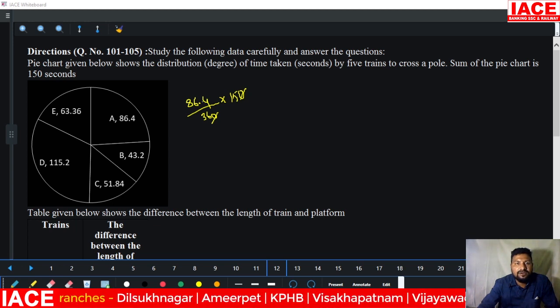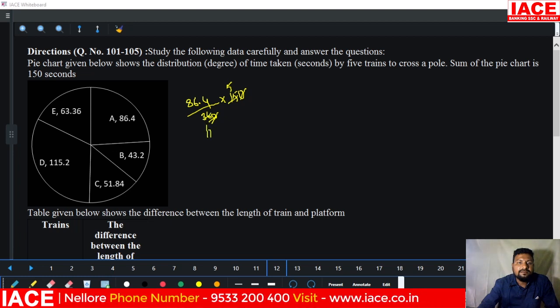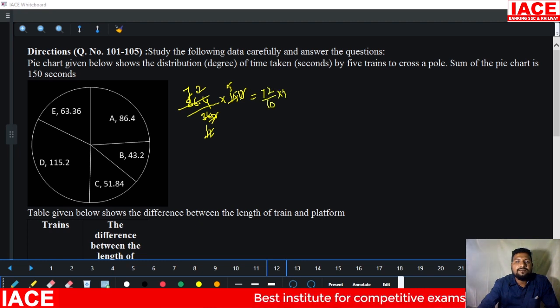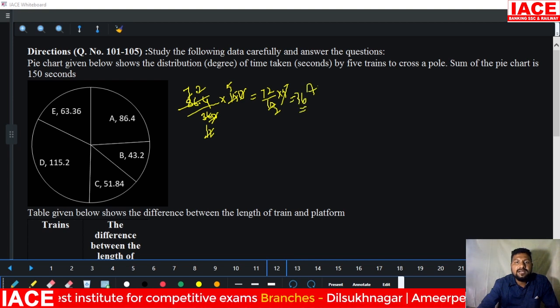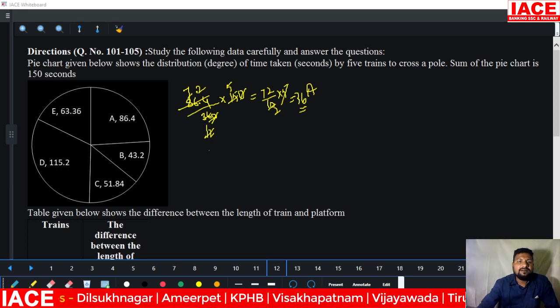Train A has taken 86.4 degrees out of 360 degrees from the 150 seconds. 3 5s are 15, 12 7s are 84, 12 12s are 144. It is 7.2. 7.2 into 5 means 72 by 10 into 5. 5 2s are 10. 36 seconds. That means train A takes 36 seconds. As it is, we should calculate for B also.